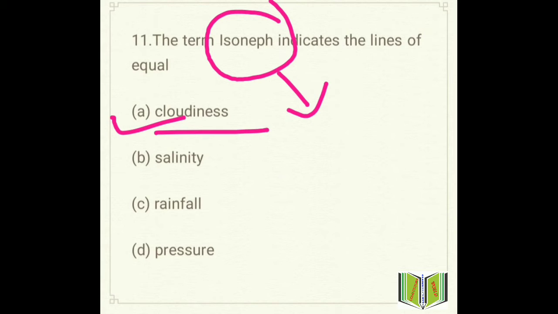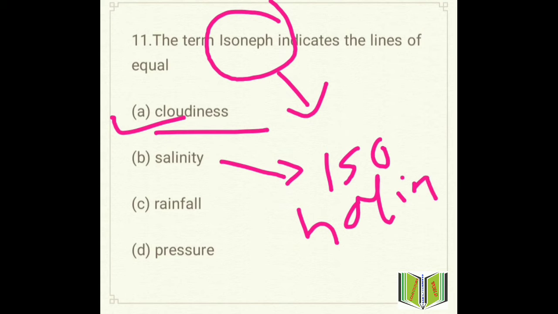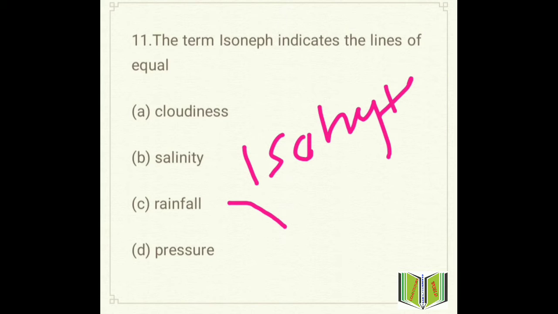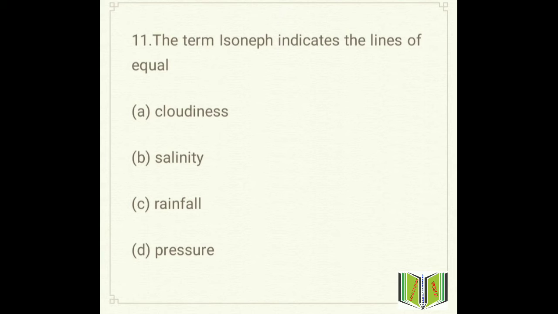If we talk about salinity, lines of equal salinity are called isohaline. Isohaline, H-A-L-I-N-E. If we talk about lines of equal rainfall, then they are called isohyets, H-Y-E-T-S. If we talk about lines of equal pressure, they are called isobar. Okay, is it clear?